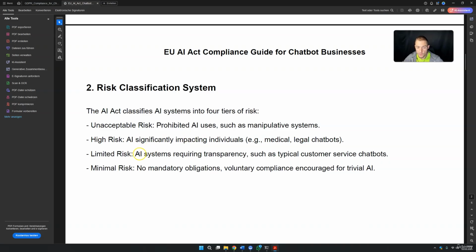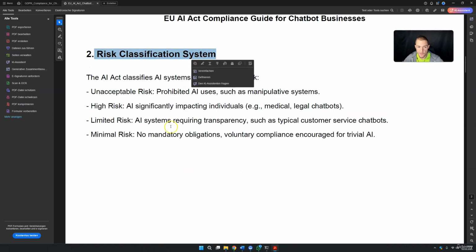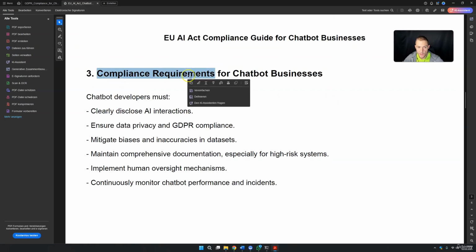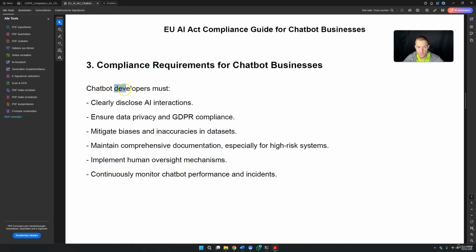Then we have limited risks. Most of the time we will create something like this: a system requiring transparency, such as a typical customer service chatbot. And then we have minimal risk, with no mandatory obligations or only voluntary compliance. As soon as we have classified our risk, we have the compliance requirements. We as chatbot developers must do the following things.